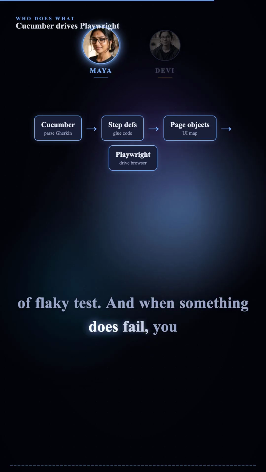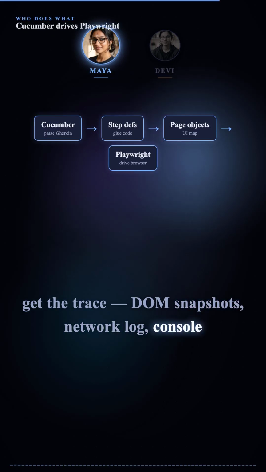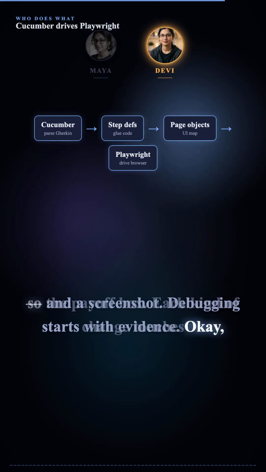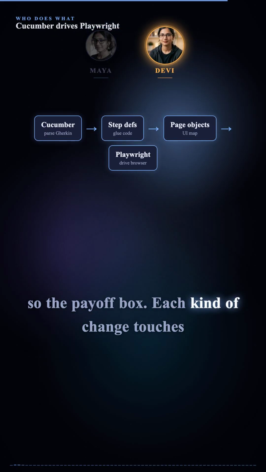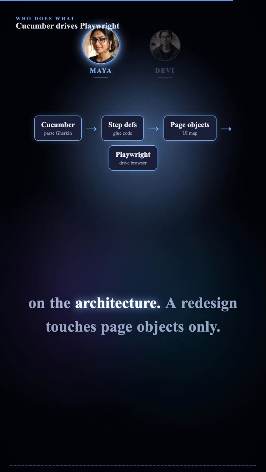And when something does fail, you get the trace. DOM snapshots, network log, console, and a screenshot. Debugging starts with evidence. Okay, so the payoff box. Each kind of change touches exactly one layer. This is the part I tattoo on the architecture.